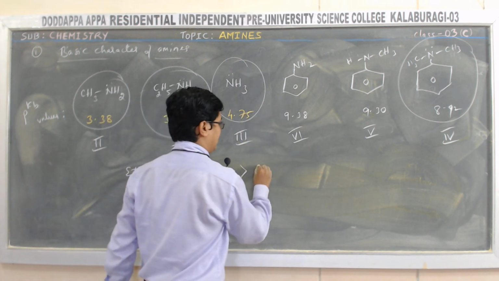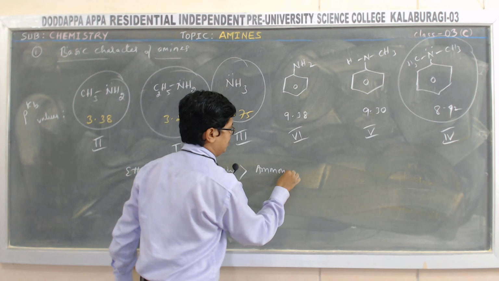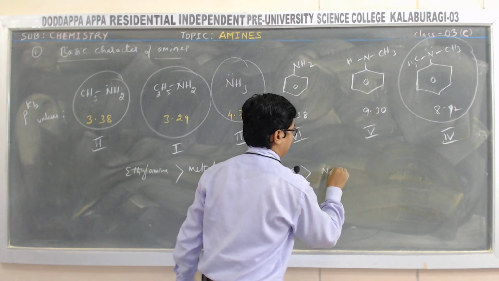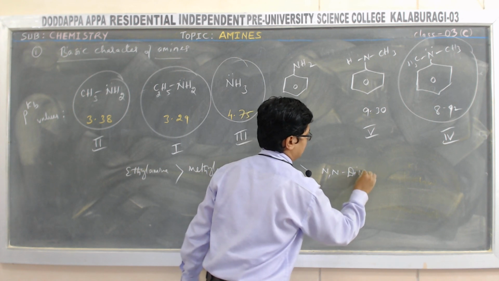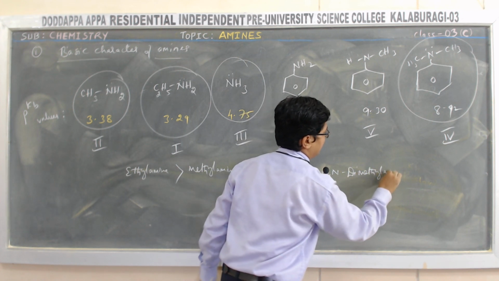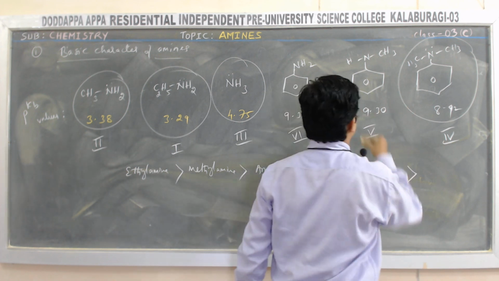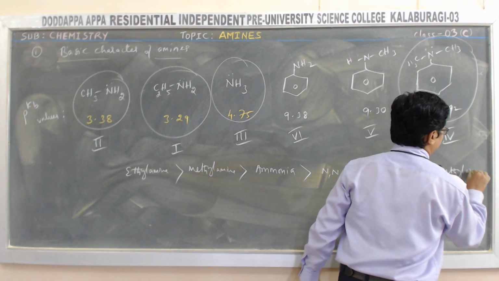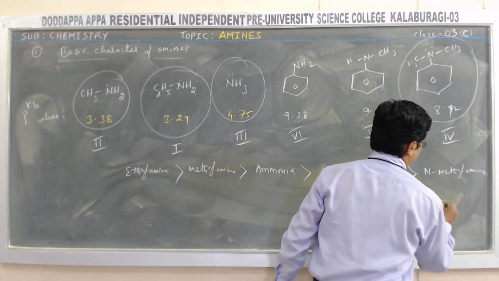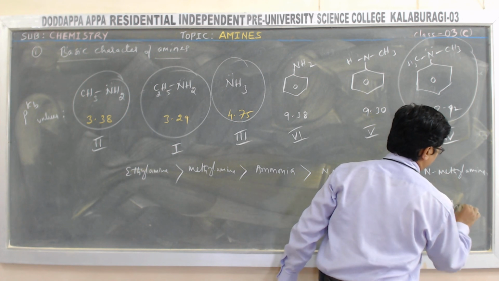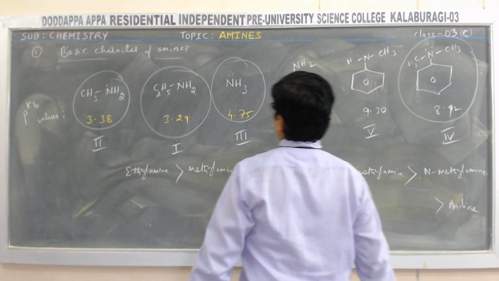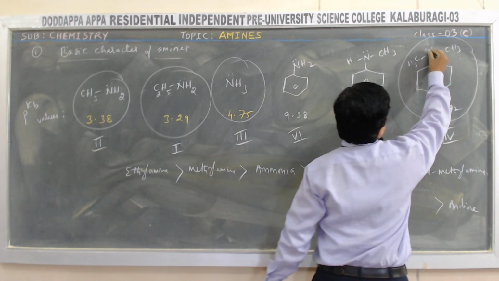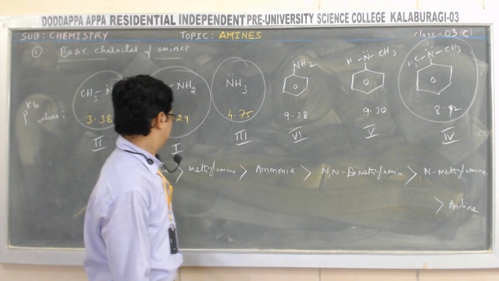Then ammonia, then N,N-dimethylaniline, then N-methylaniline, then last is aniline. Among these, which will donate the lone pair of electrons immediately and act as a strong base? Ethylamine.